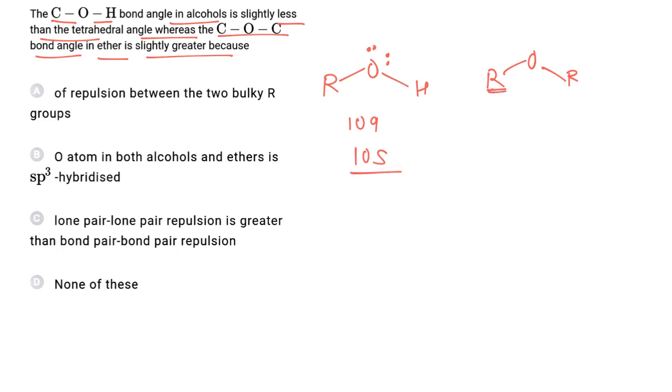But in ether, due to repulsion between the alkyl groups, the bond angle is slightly greater than 109, approximately 111. So in ether, due to repulsion between two bulky groups, the bond angle is higher, and hence the correct answer is A.